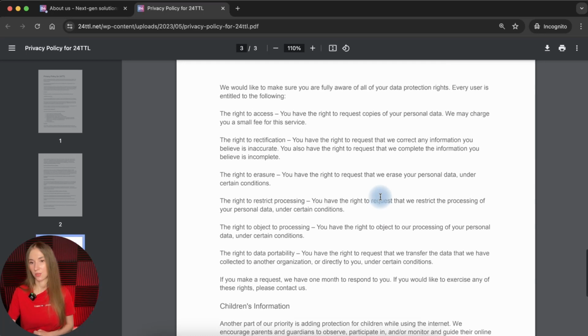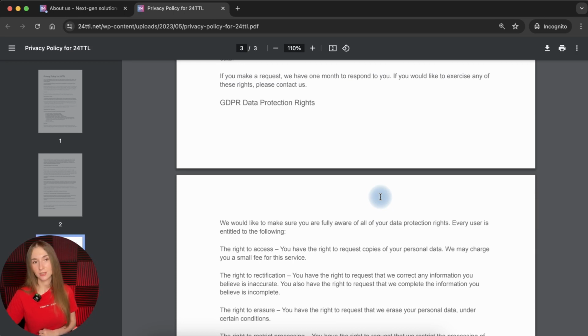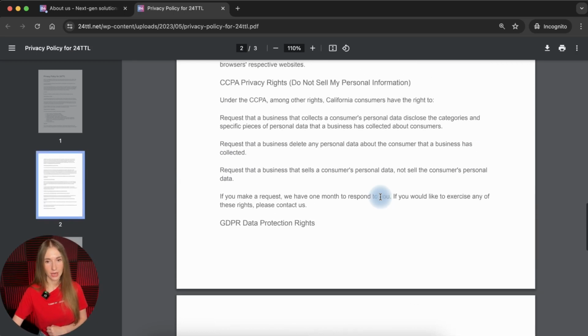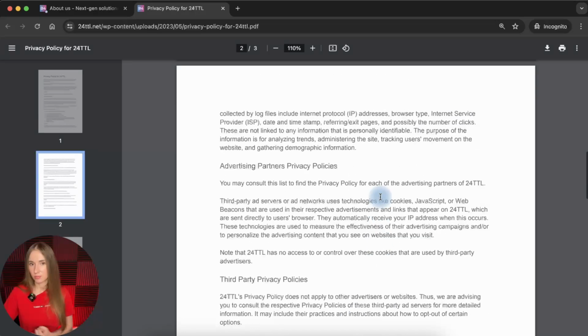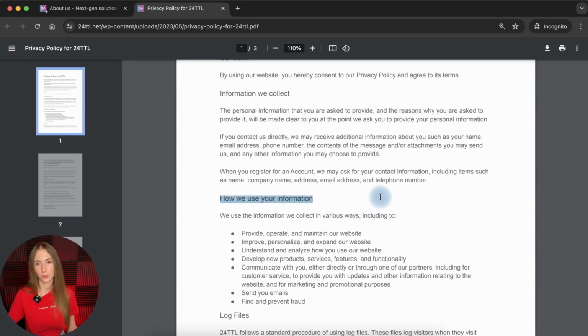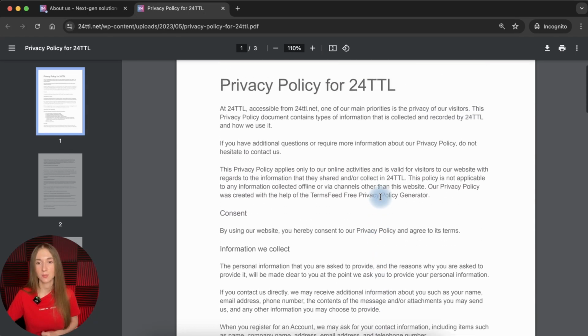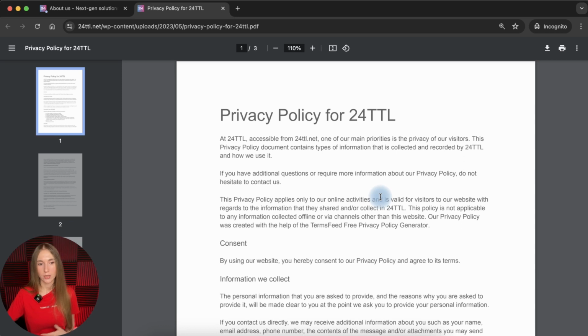And the last but not the least issue, which I haven't found here, is the information about the last date when this policy was updated, or when it was first prepared. Maybe it wasn't updated, but it should be clearly stated when you prepared this privacy policy, or when you last made some changes, some amendments to it.